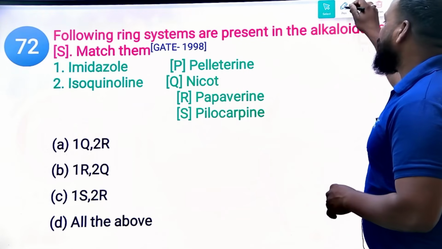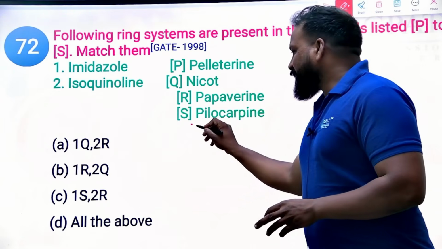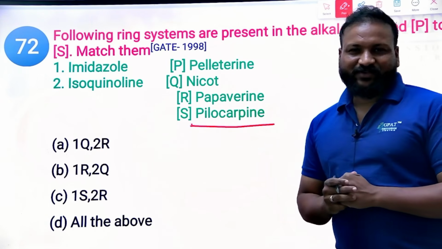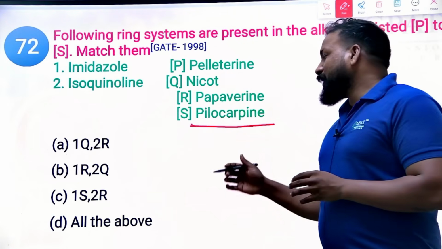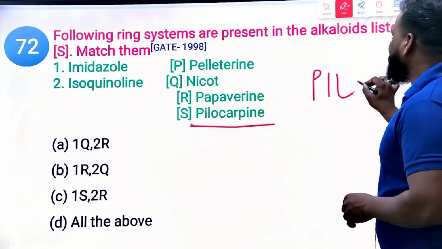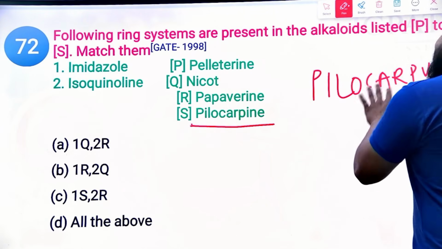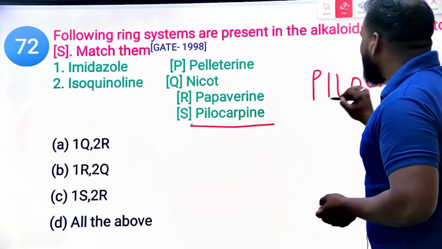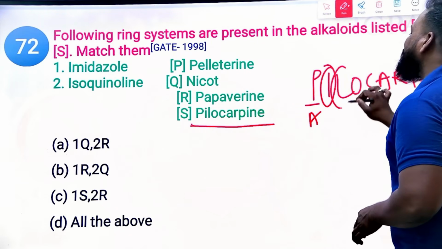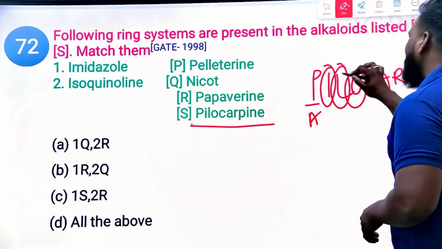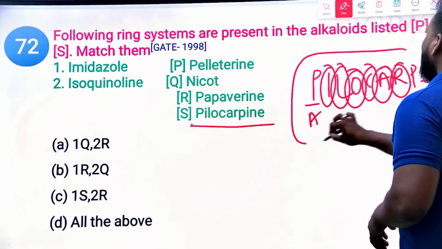Do you know how we can easily cover the syllabus, how we easily complete pharmacognosy with respect to drugs? With the name of the plant drug, we can complete pharmacognosy. Take Pilocarpus: P for pilocarpine, the active constituent. I for imidazole ring. L for leaf, it is obtained from the leaf. O for its ophthalmic preparation. C for cholinergic drug. A for atropine antagonist, and R for Rutaceae family. With this you can complete pharmacognosy.